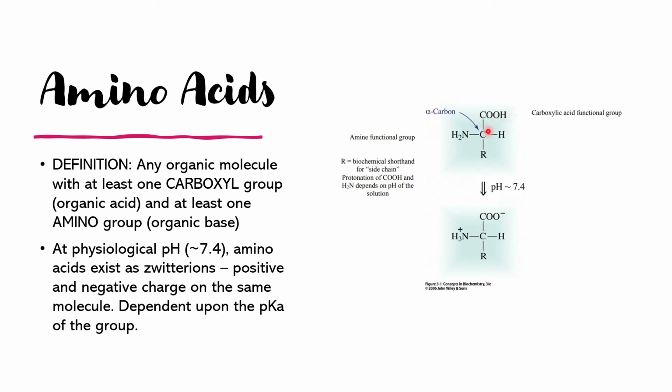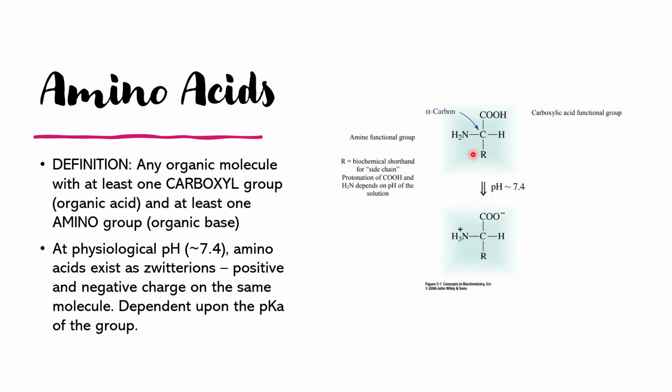And the carbon adjacent to this carboxyl moiety is considered as the alpha carbon, and to this alpha carbon a group is attached. So every amino acid has a common part and a varying part. The common part is NH2, COOH and H, and the varying part is the R or the side chain.